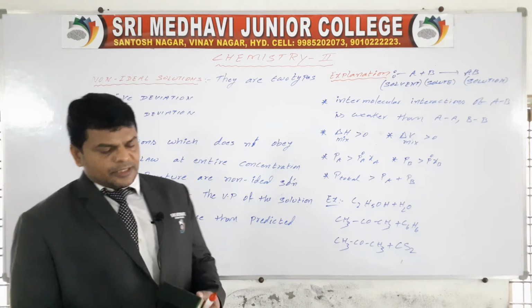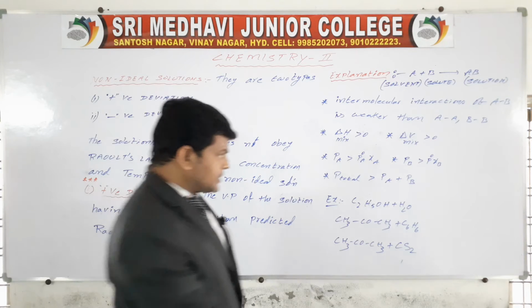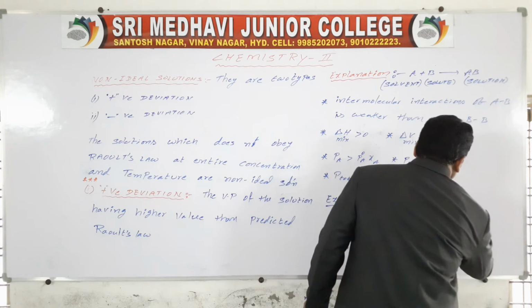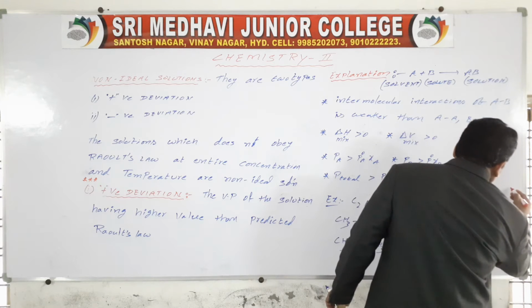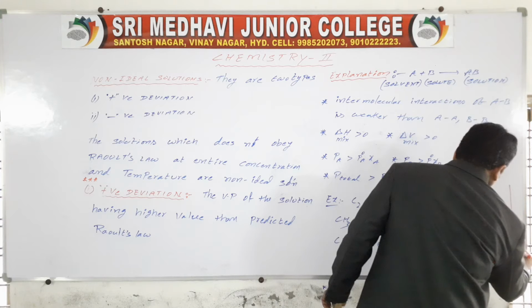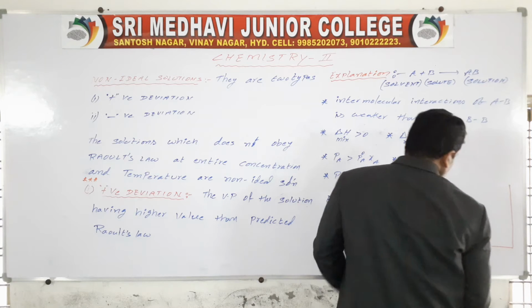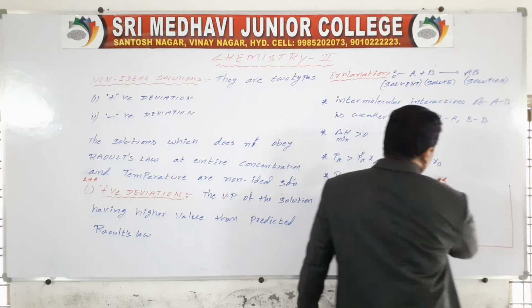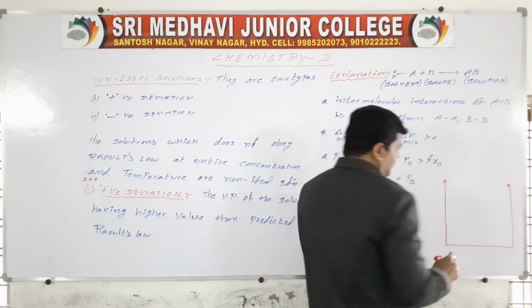If you draw a graph for positive deviation solutions, the graph is like this.